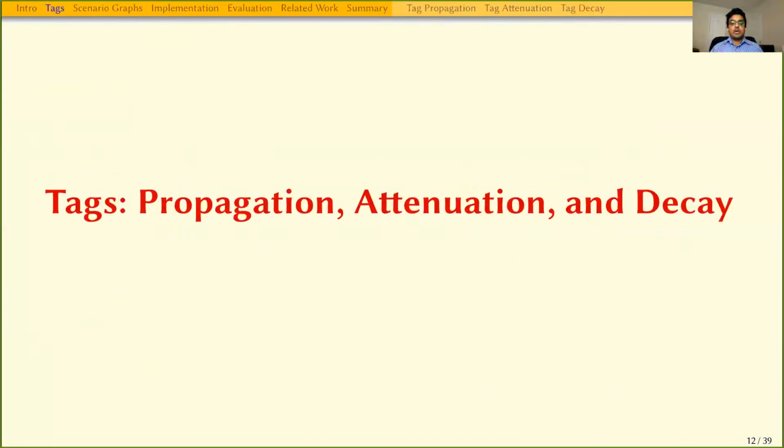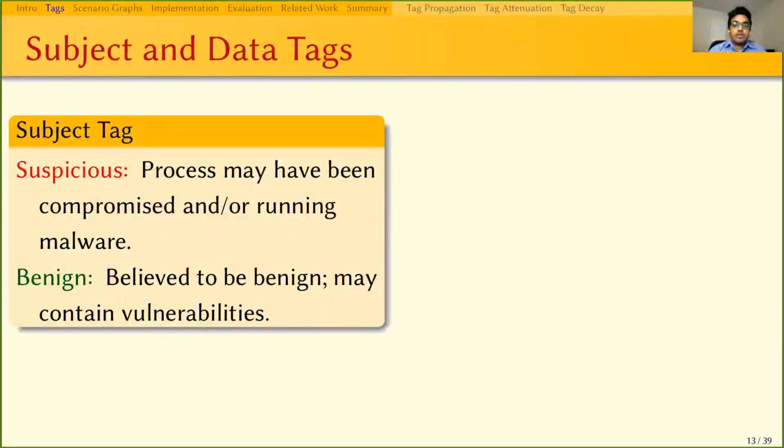Next, we're going to talk about how we use these tags in our system. Subjects or processes have 2 types of tags, subject tag and data tag, whereas objects such as files, pipes, and network can only have data tag. Subject tags can be either suspicious or benign. A subject with a suspicious tag can be considered to have been compromised, for example, running malware. A subject with a benign subject tag is considered to be benign, but may contain vulnerabilities that can be compromised.